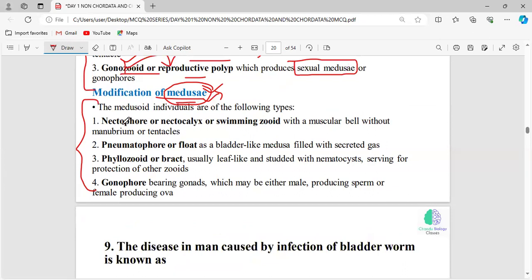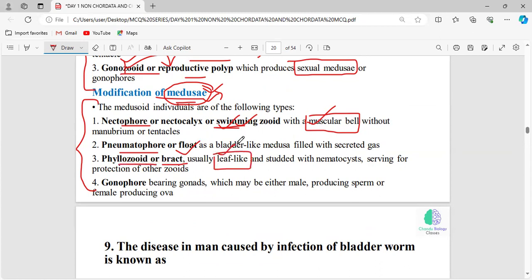And the medusa modifications: nectophore is involved in movement, swimming, and for this swimming it needs a structure called a muscular bell. This structure helps the medusa move from one place to another. And pneumatophore, or float, makes the organism float in water. Okay, and phyllozooid, or we can say bract.